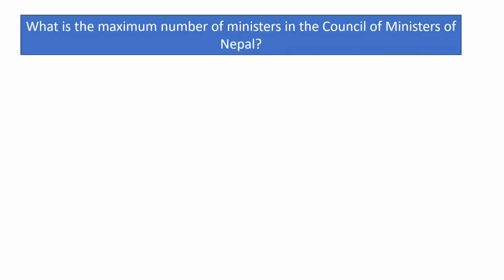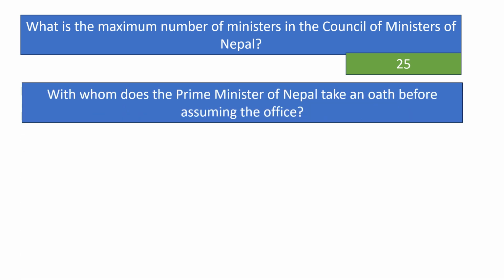What is the maximum number of ministers in the Council of Ministers of Nepal? 25. The Council of Ministers of Nepal shall consist of a maximum of 25 members, including the Prime Minister. With whom does the Prime Minister of Nepal take an oath of office and secrecy before assuming the office? President.